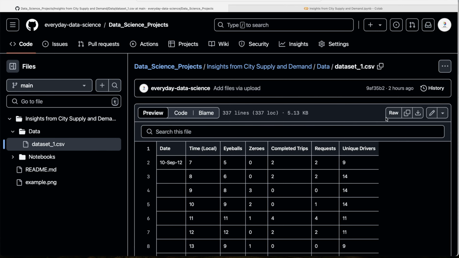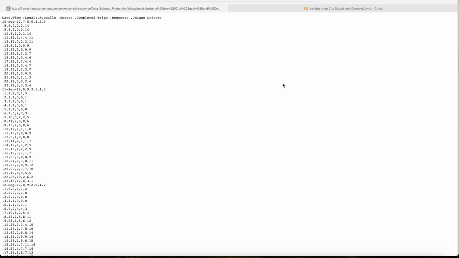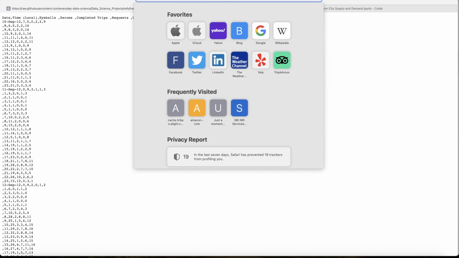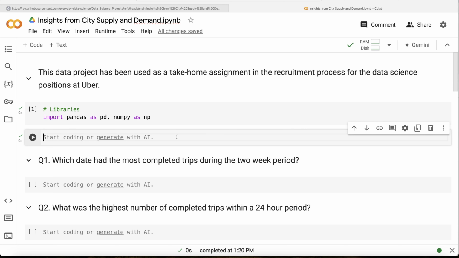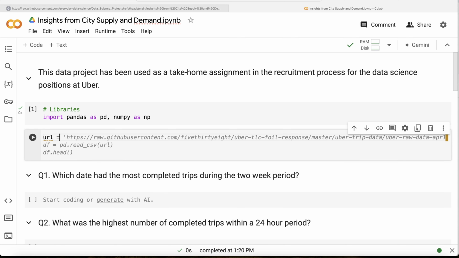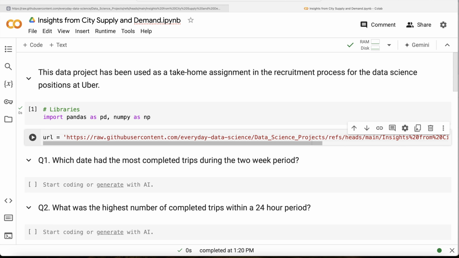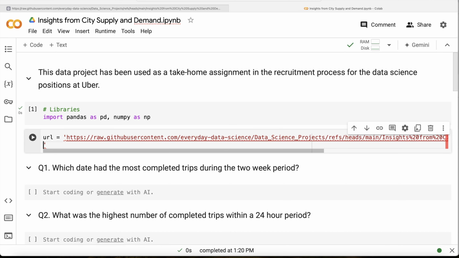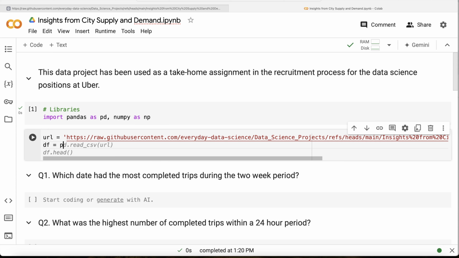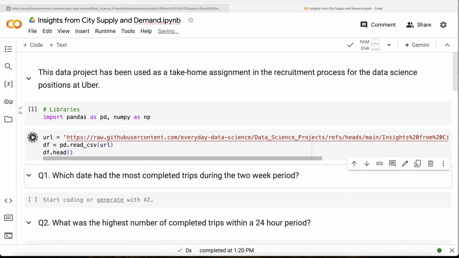So for this data set, if I go ahead and click raw here, on this website, it is going to give you a link. Just copy this and go back to the Colab part, and let's write URL is equal to this URL that we have. And then data frame is equal to pandas dot read_csv, and then you read from this particular URL. And then df dot head, so that we see if we have read the data set correctly or not.